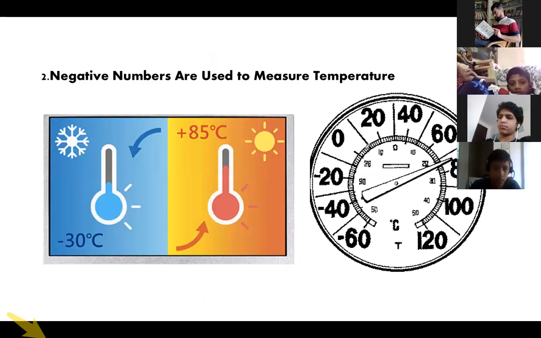In temperatures. You know, ice melts at what temperature? Minus 30 degrees? No, ice melts at 0 degrees Celsius. Okay, understood that? Or water freezes into ice at 0 degrees, same thing.